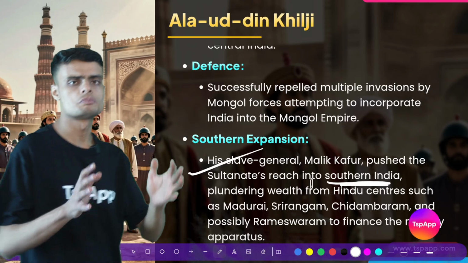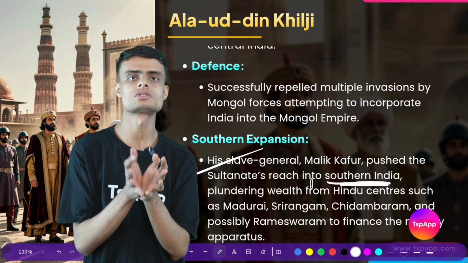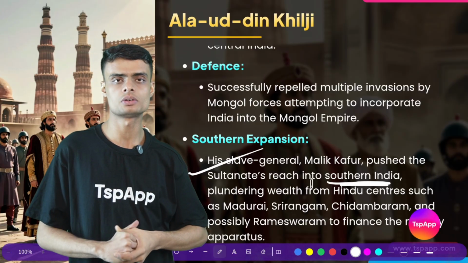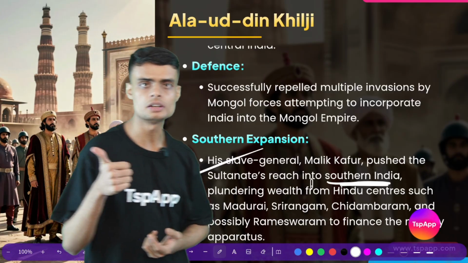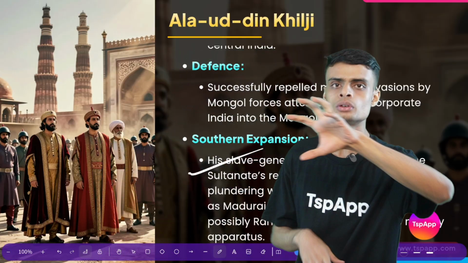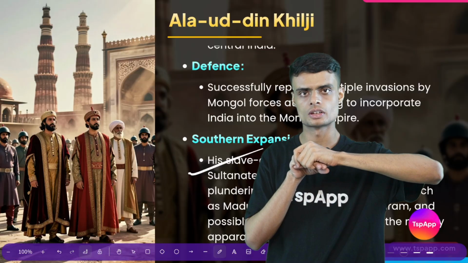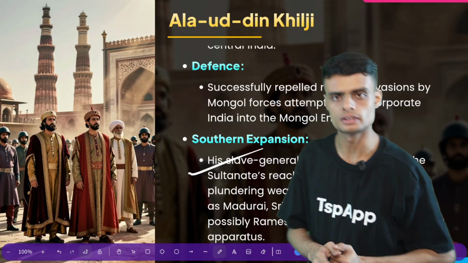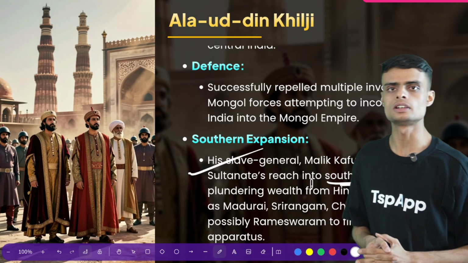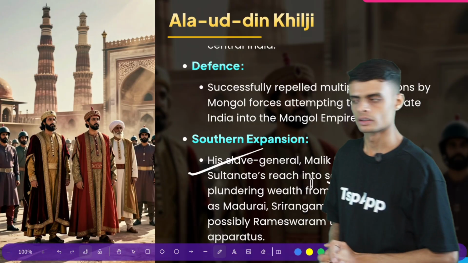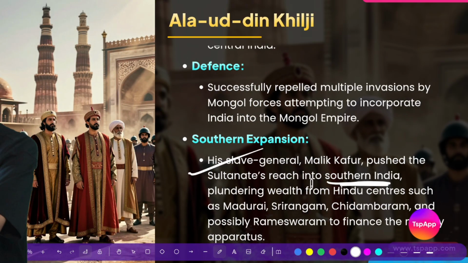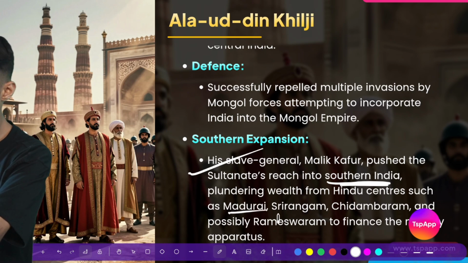South India was very isolated from the north, because it was very difficult for a ruler to rule over both North and South India together, because of the different geographical conditions that existed in that time period. So this ruler Alauddin Khilji was able to rule from the north to the south of India, including these cities also.